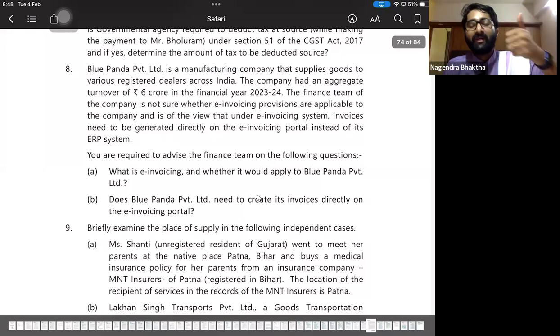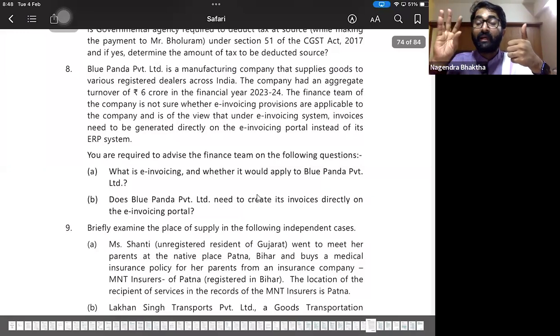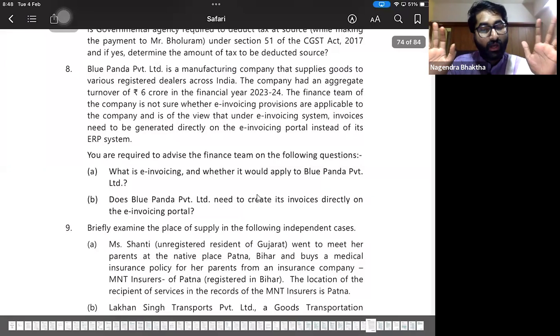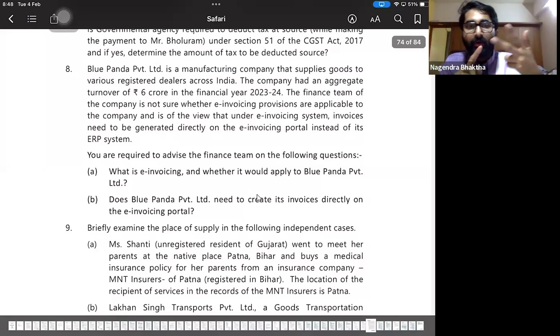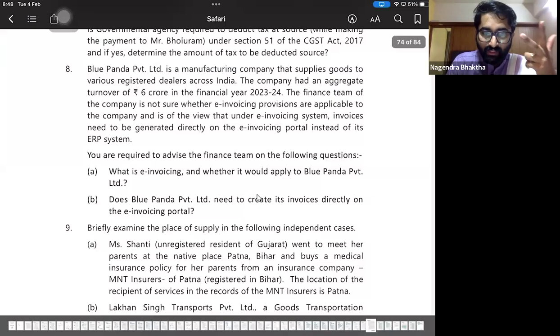Please do write that. A registered person whose turnover exceeds 5 crores in any preceding financial year starting from 17-18 onwards, then that person is mandatorily required to take e-invoicing for B2B supplies. Third important one, B2B supplies. Please do write these 3 points, important ones. You are required to advise finance team on the following question. What is e-invoicing and whether it would apply to Blue Panda Private Limited?